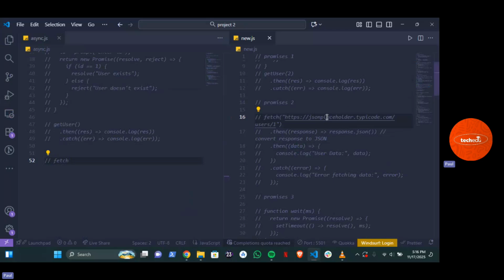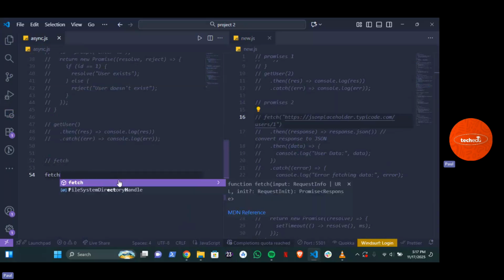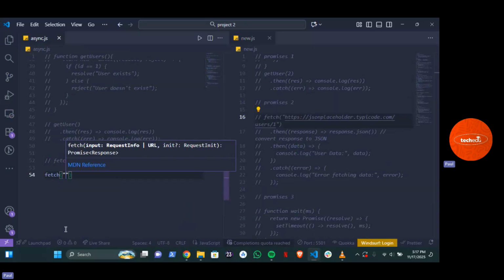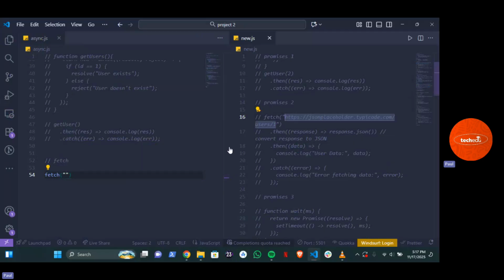Now, how exactly can you get data from that particular API? You fetch data from the API. I'm going to use this fetch keyword, and I'm going to say fetch, and I'm going to fetch data from this particular API link here. That is an open source API that I can easily use in understanding what an API is. Now, after I have fetched, what exactly am I going to do next?